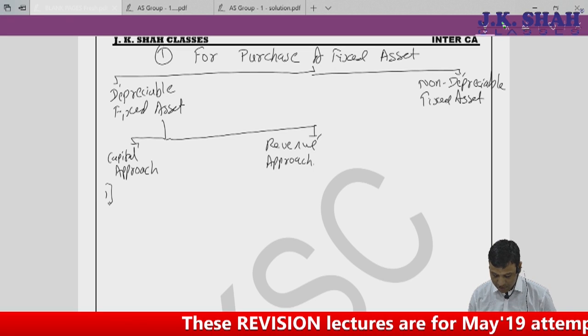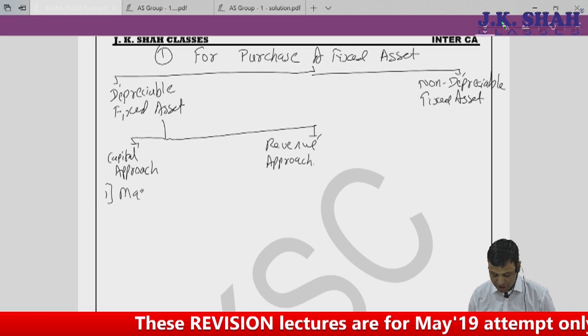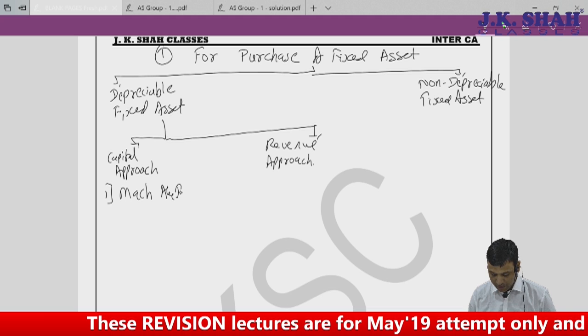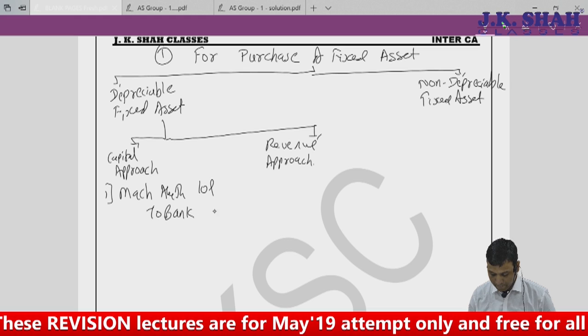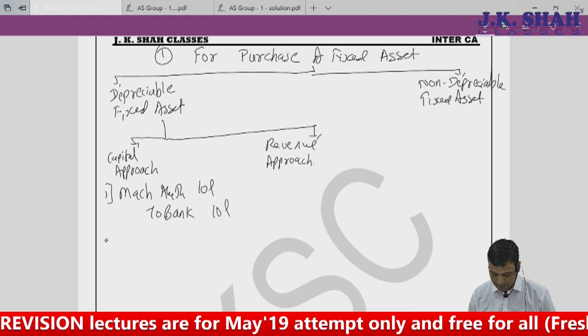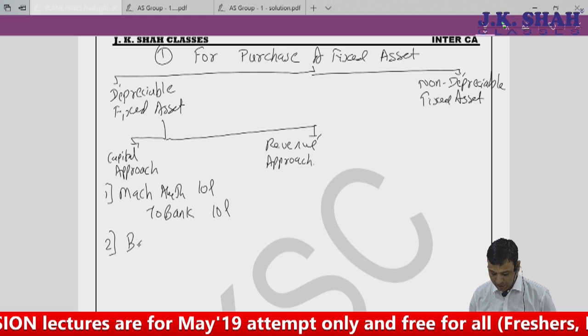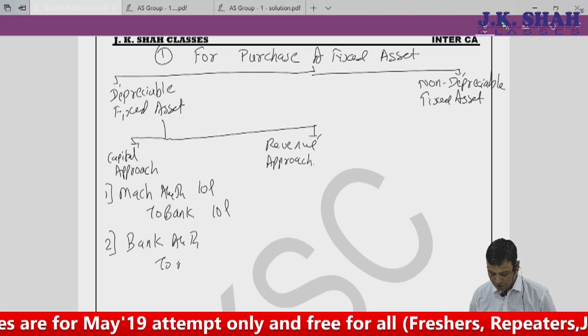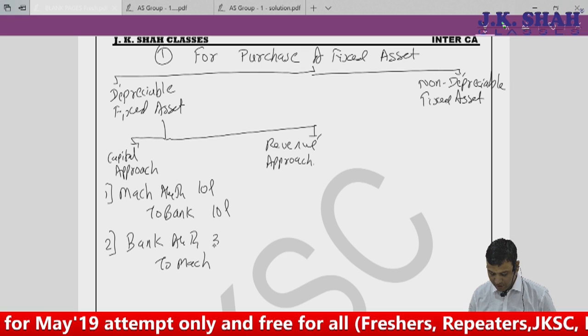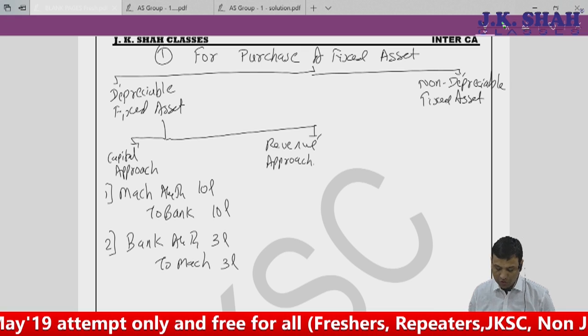First, when I purchase the asset, say machine, my machine account debit, say 10 lakhs, to bank, 10 lakhs. Second, government gives me a grant, bank account debit to machine. Government gave me a grant of 3 lakhs. So it is reduced from the cost.